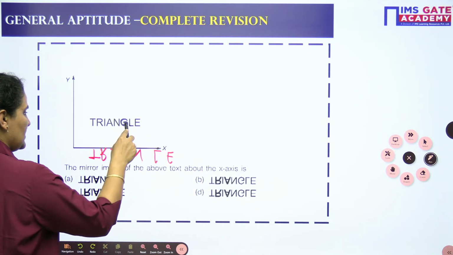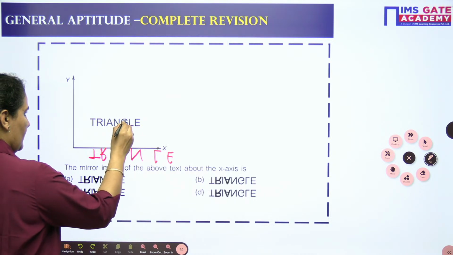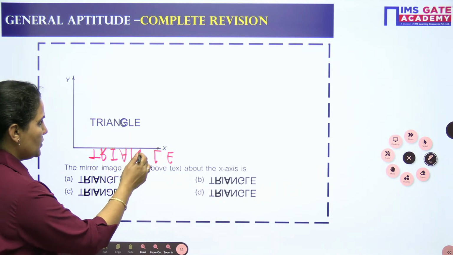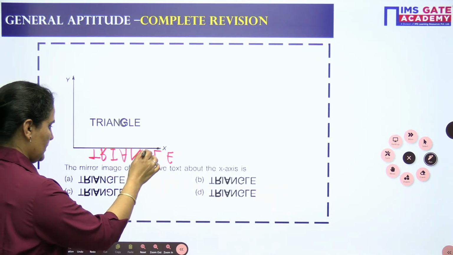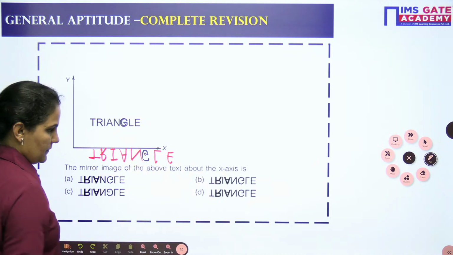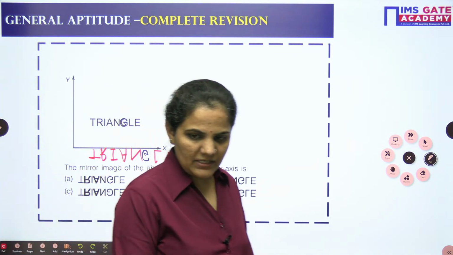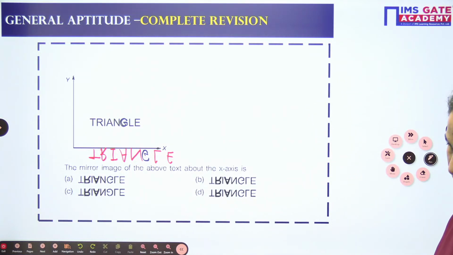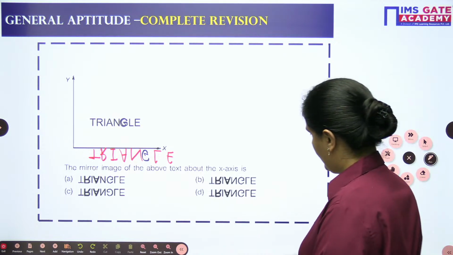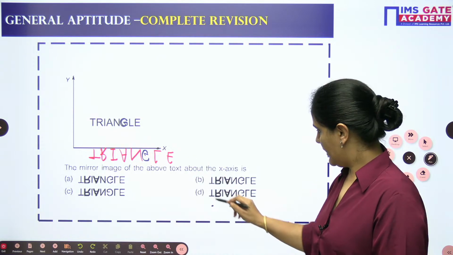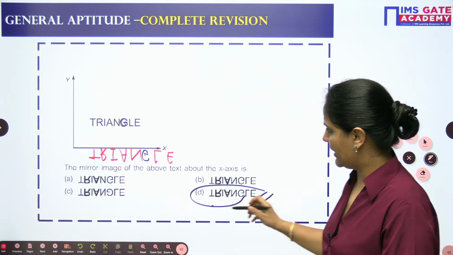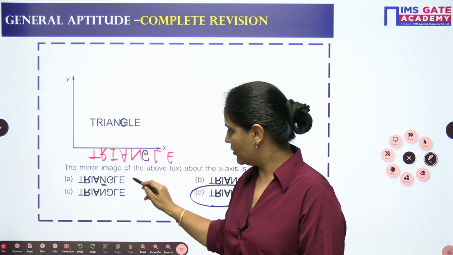So when you are making this G, the opposite will be like this, okay ji. So tell me which option is correct in this case. Which option is correct in this case? T R I A N G L E. Yes, this option is correct. When I will go for the A, N is there. No, this is not possible.